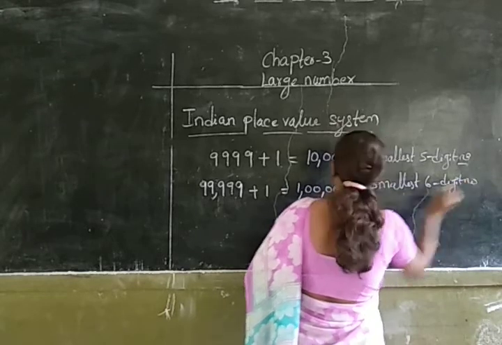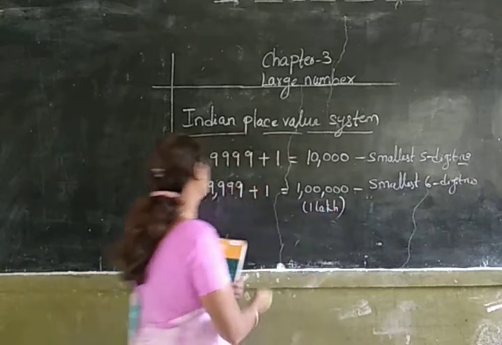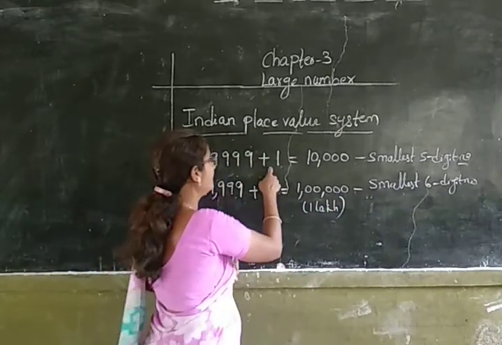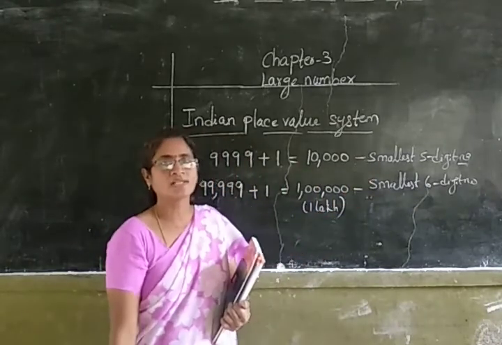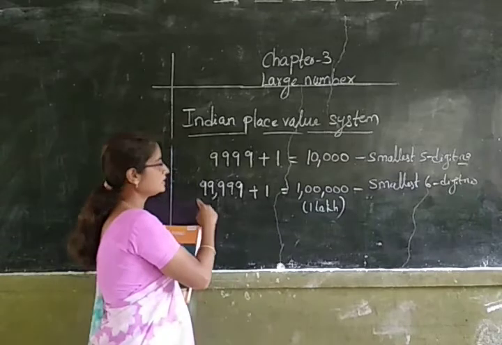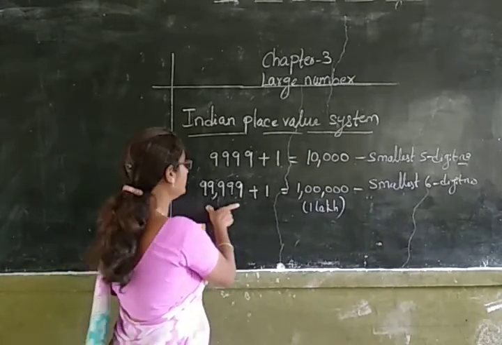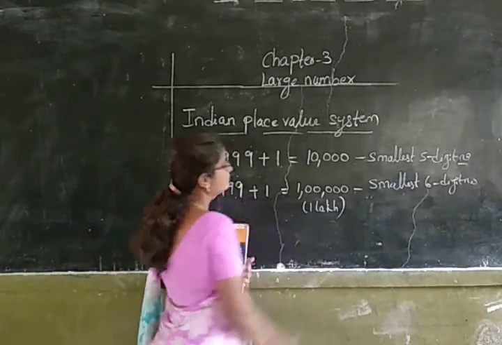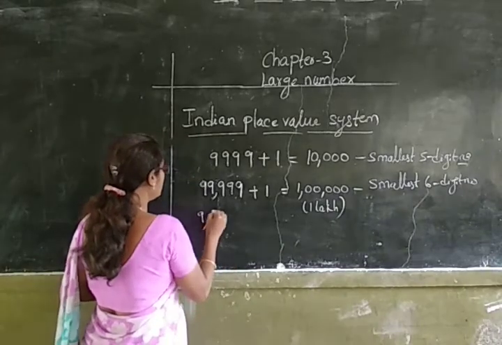Okay children, did you understand? 1 lakh. So 9,999 is the largest 4-digit number, and on adding 1 to it we will get 10,000, which is the smallest 5-digit number. Similarly, 99,999 is the largest 5-digit number, and on adding 1 to it we will get 1 lakh, which is the smallest 6-digit number.